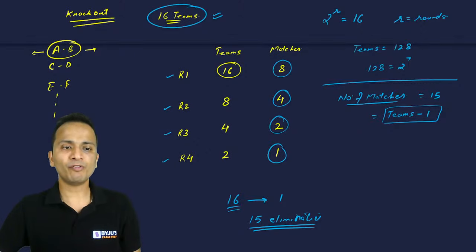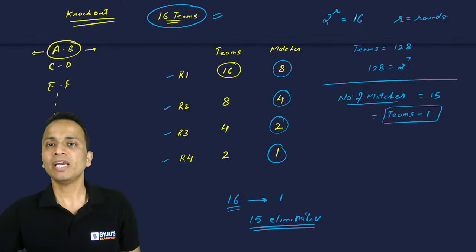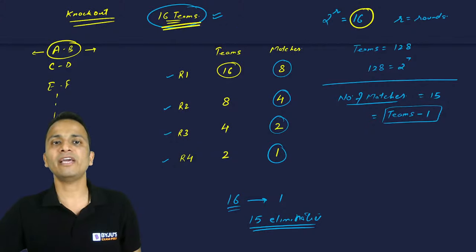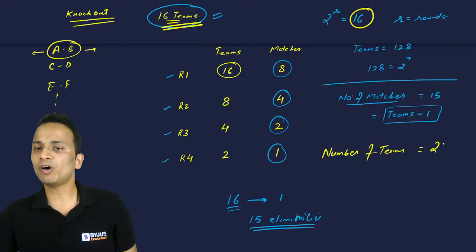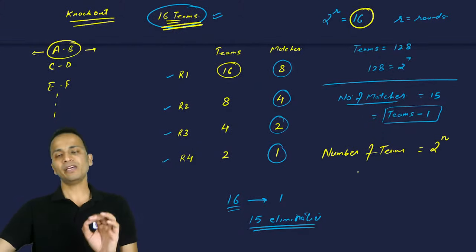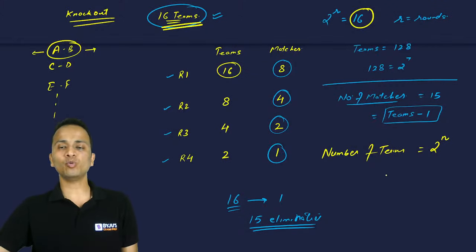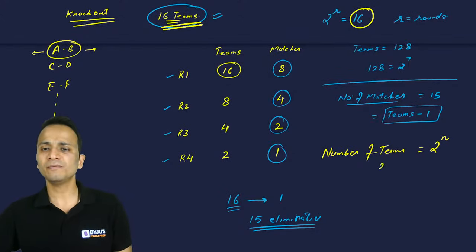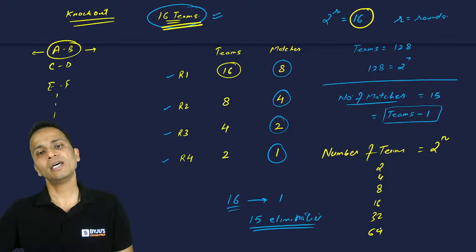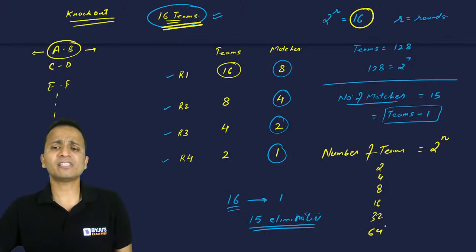Before that, I must tell you that if the number of teams is a perfect power of 2, in the form of 2 raised to the power n, as in 2, 4, 8, 16, 32, 64, then let's say I start with 64